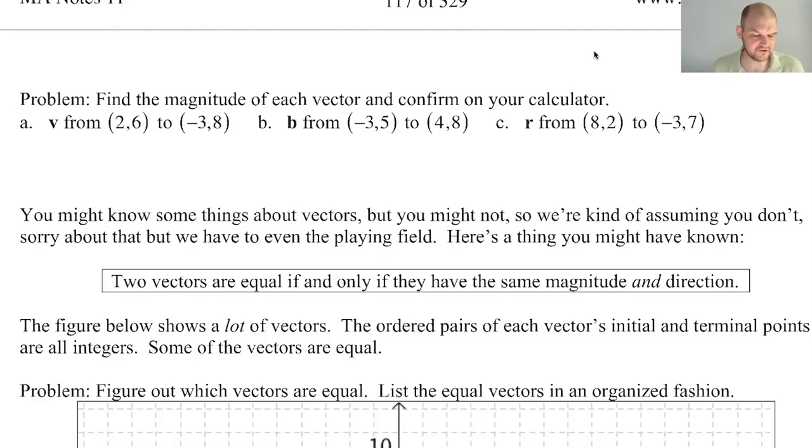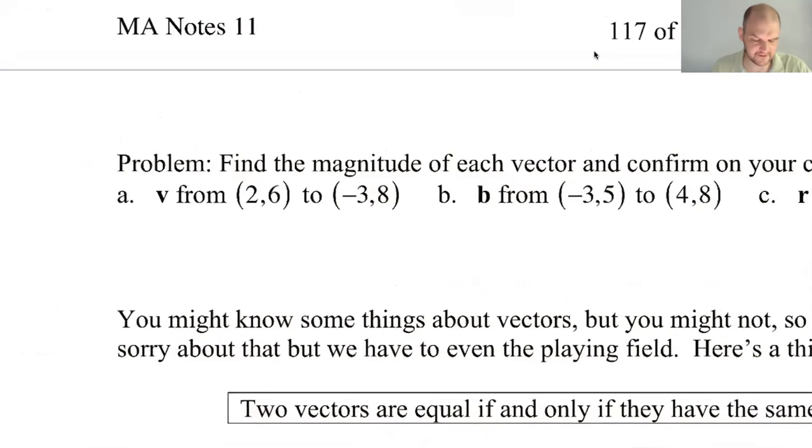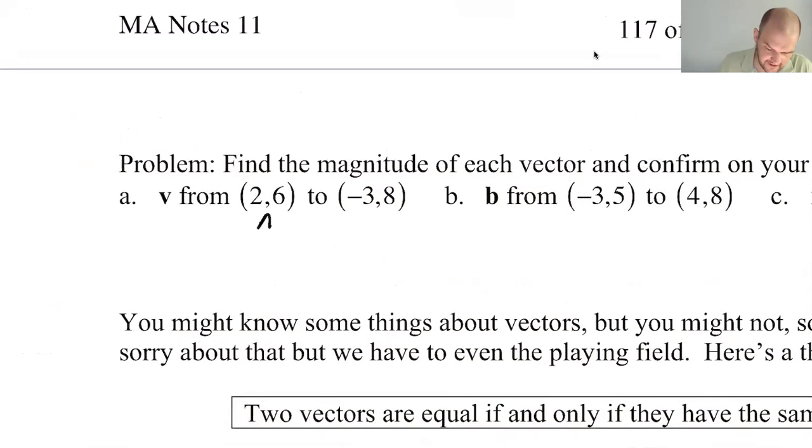But anyway, the vector v, remember, you can name a vector using its initial and terminal point. So if for example this had been A and this had been B, we could have said that the vector was from A to B, starting at A, ending at B, but we just named it vector V for convenience, which you do a lot of. It's more convenient to have a single variable naming your vector than it is to have to refer to the start and end point,